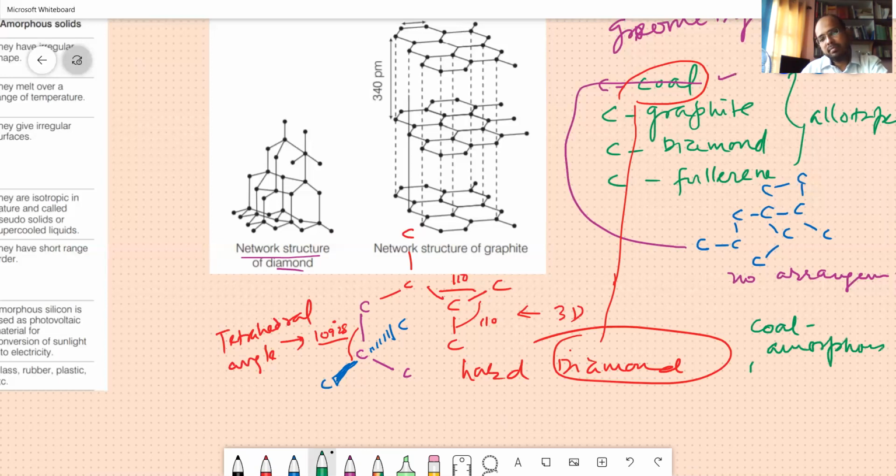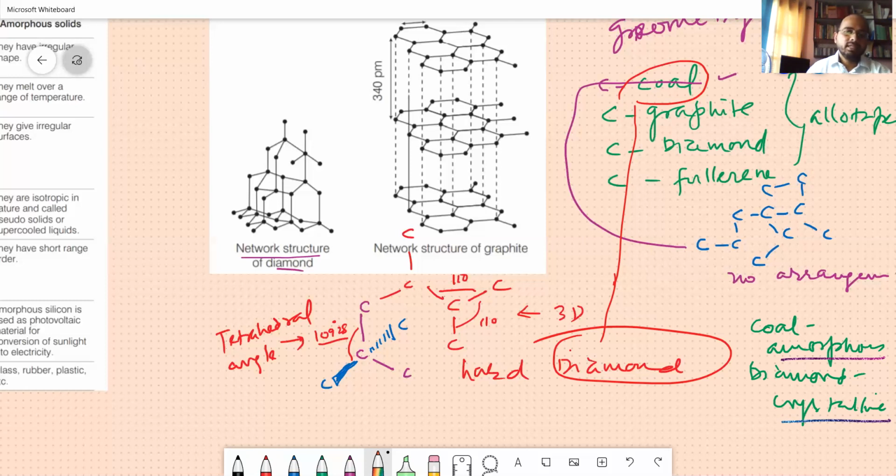Coal is amorphous and diamond is crystalline. Now you judge the value of why we need to study the solid state: to bring out the purest property of the substances, the purest form of the substance.